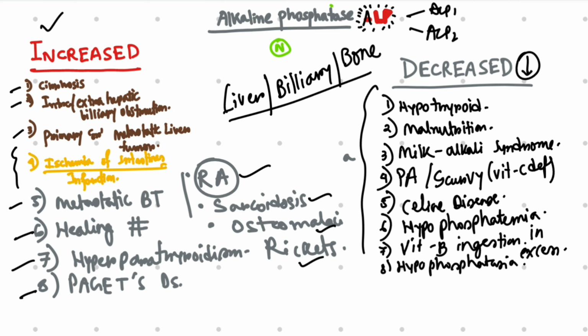So these are the causes. Now, it may be decreased in case of hypothyroid conditions, malnutrition, milk alkali syndrome, pernicious anemia and scurvy, that is vitamin C deficiency, celiac disease, hypophosphatemia, vitamin B ingestion in excess and hypophosphatasia.